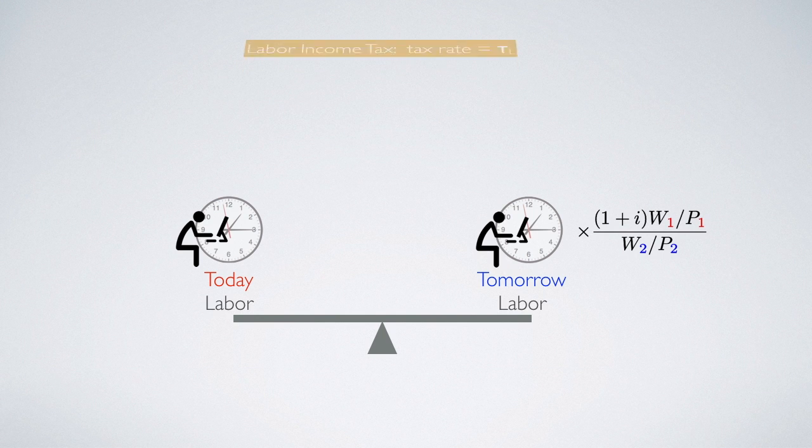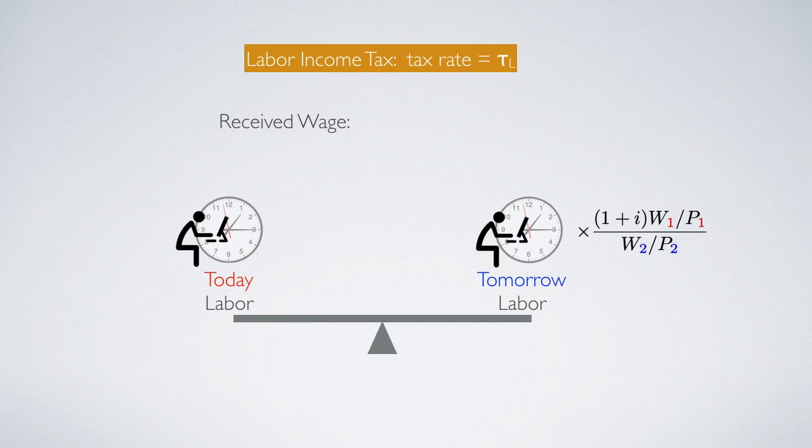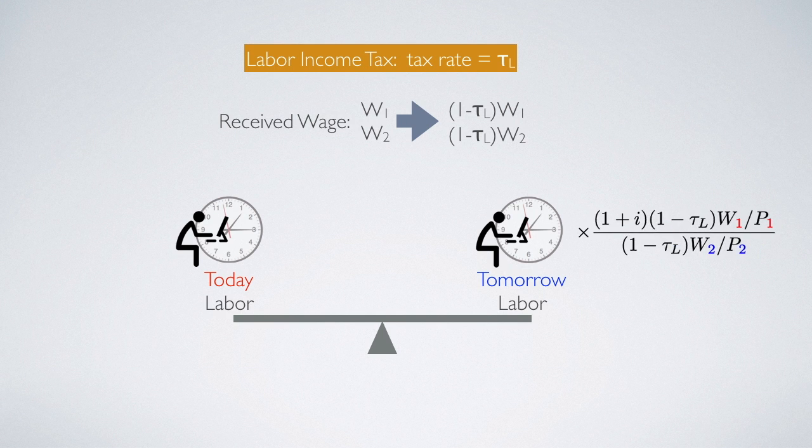And then we look at labor income tax. Suppose the tax rate is tau L, which will affect the received wage from W1, W2 to W1, W2 times 1 minus tau L. So the trade-off value would change to what we see now. However, if the tax rate is the same across two periods, then they will cancel each other as well. So it plays no role here either.